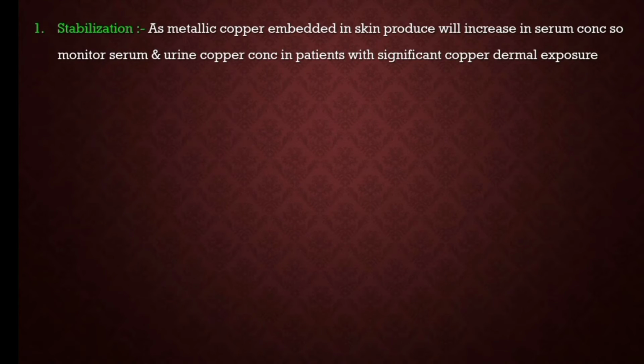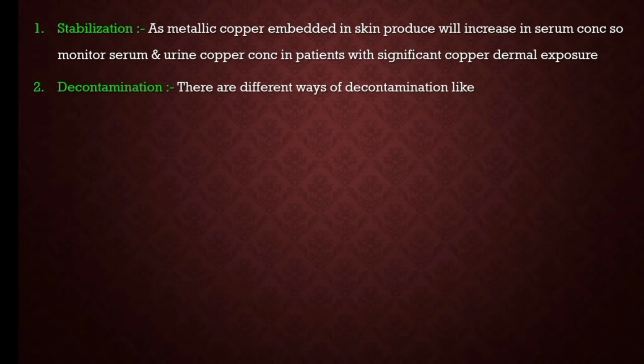Now coming to the stabilization. As metallic copper gets embedded in the skin, it will produce an increase in the serum concentration. So we should monitor the serum copper concentration and the urine copper concentration, as it will be very deeply embedded. We have to monitor these levels with significant copper exposure, especially in dermal exposure patients. So these are the stabilization parameters in patients that we should take in copper poisoning.